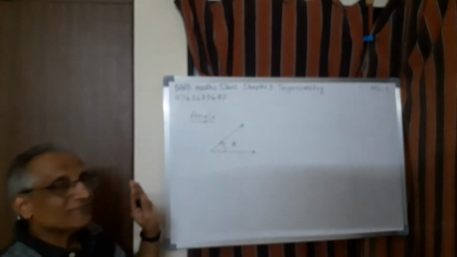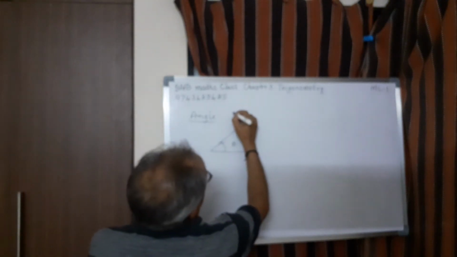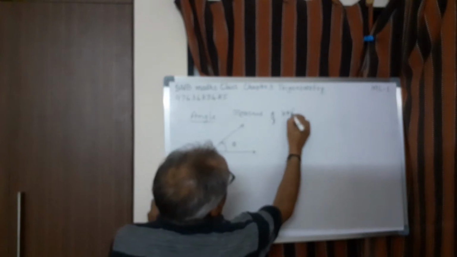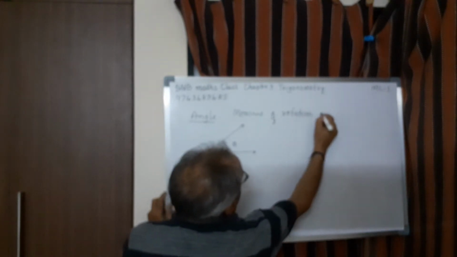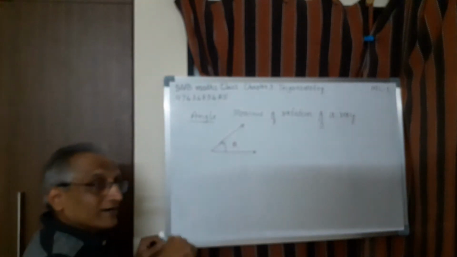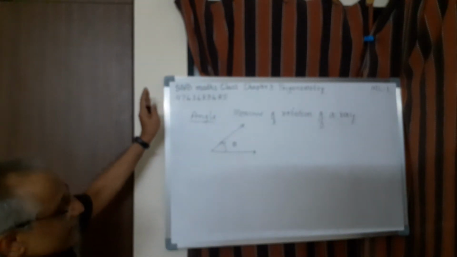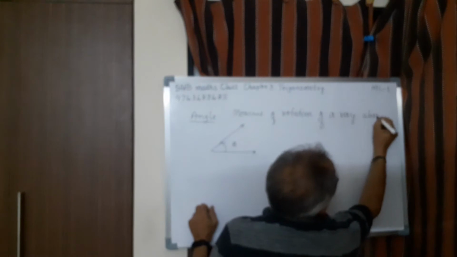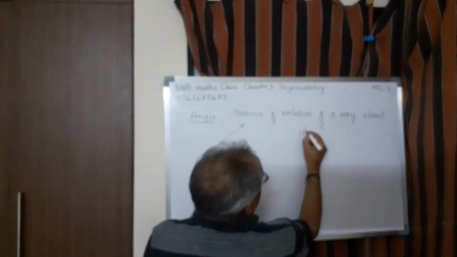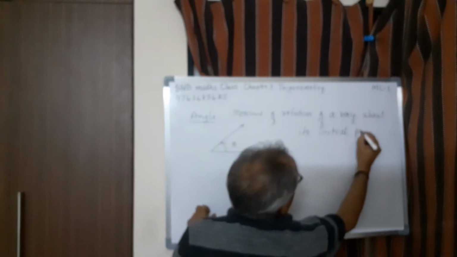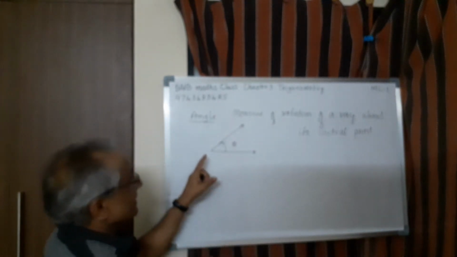So that is the meaning of angle. I can say this way, it is a measure of rotation of a ray, in what direction. It can be anti-clockwise or clockwise, but let me first give you anti-clockwise, about its initial point. This is very important. So this is the meaning of angle.